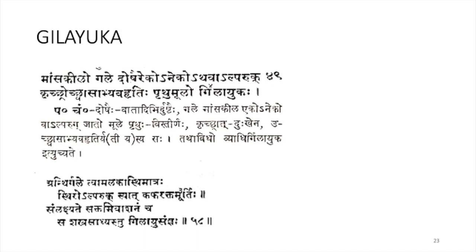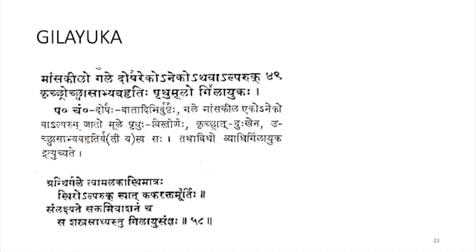Sa Shastra Sadhyastu Gilayu Satnyaha. In Gilayu there is a formation of grandi in the gala region, the size of an amalaka seed, and it is stira, with slight pain.